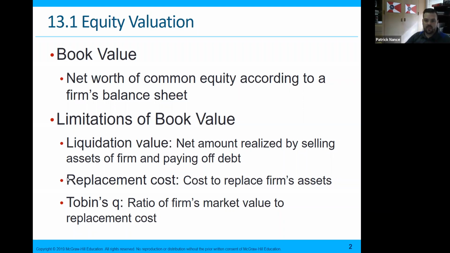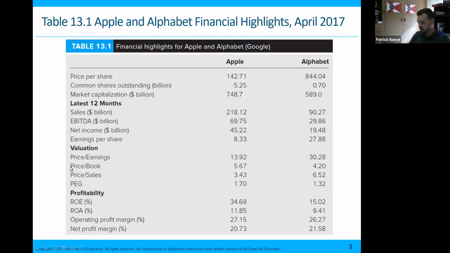So we can look at that slide. Okay, sorry about that. This is the financial highlights for Apple and Alphabet, and Alphabet is the overall company that owns Google.